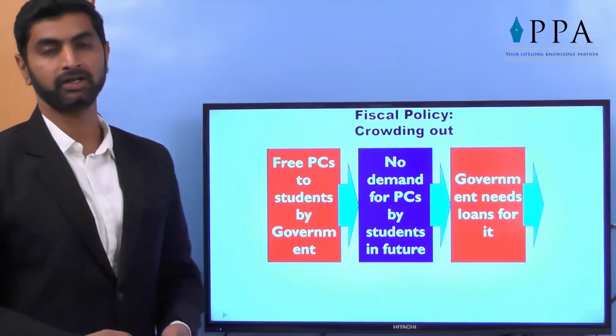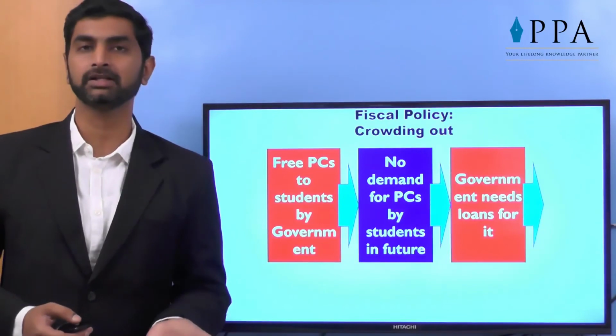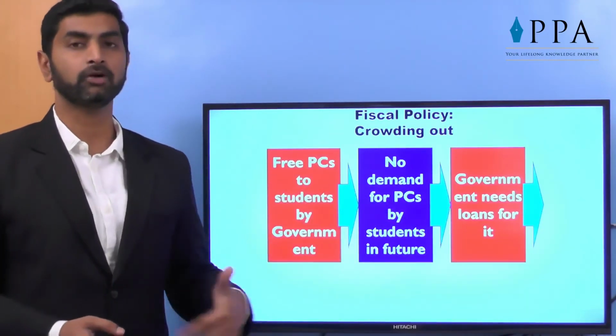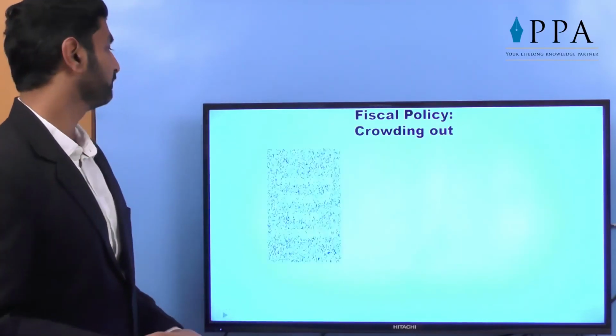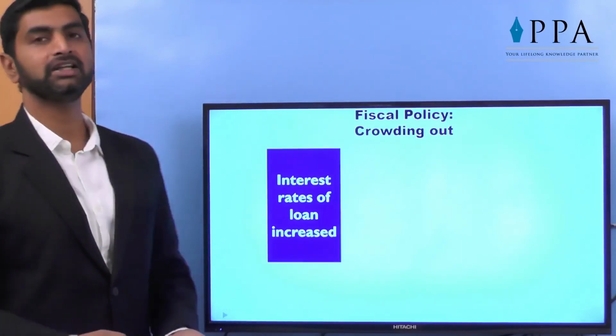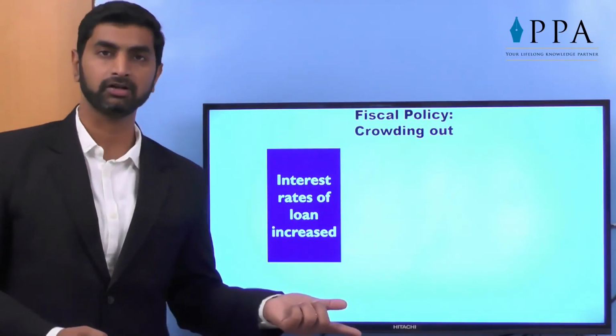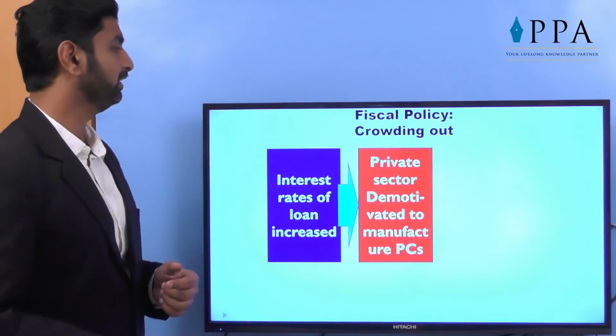The government needs a loan for it. Obviously, when the government is manufacturing the product, like Akash was the laptop introduced by the government, for manufacturing, the government needs a loan. Then the interest rate of loans will increase because again there will be competition between the government and the private sector for taking loans. So interest rates will increase.